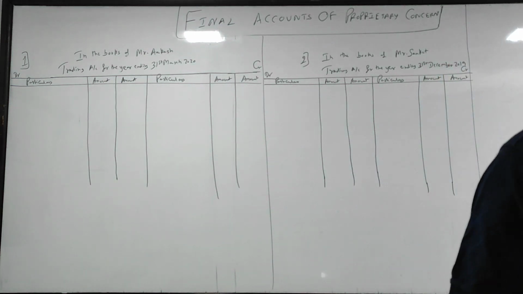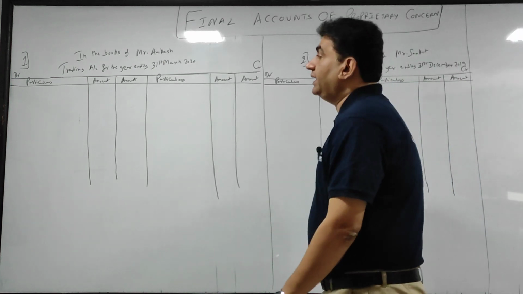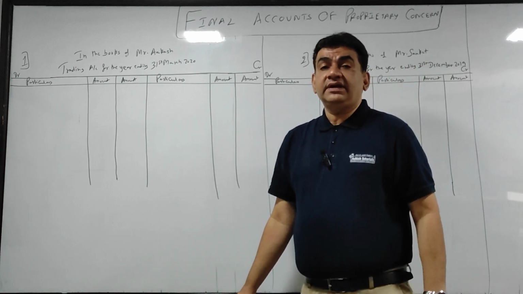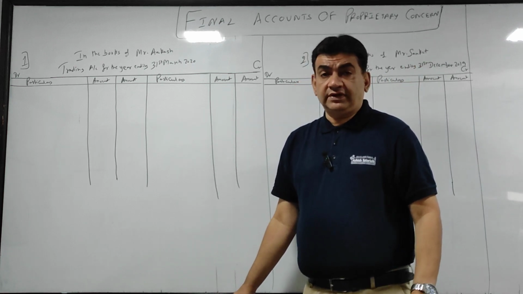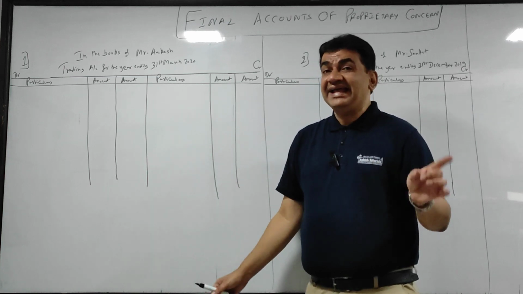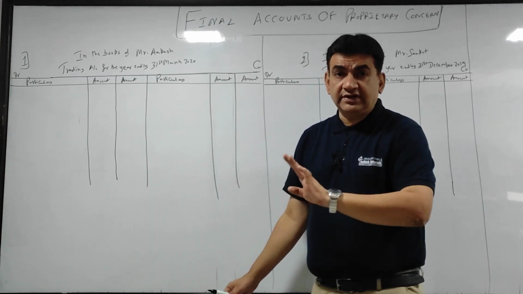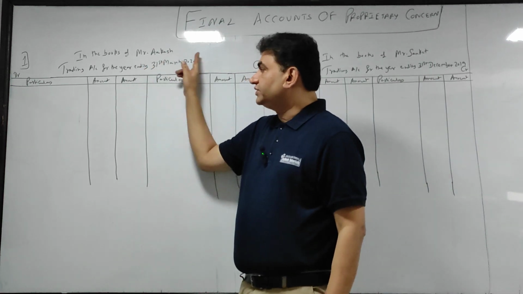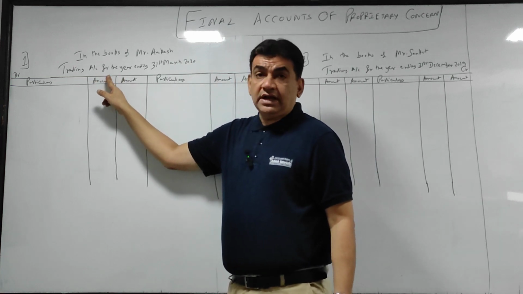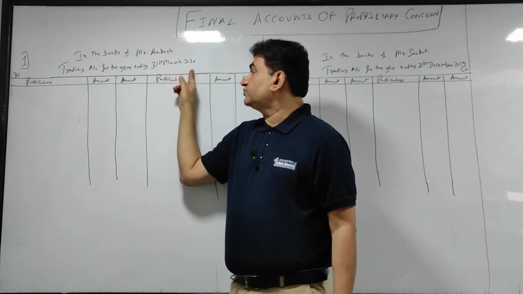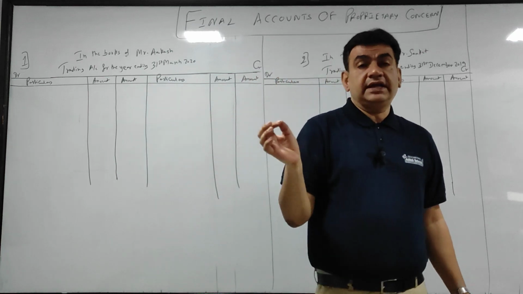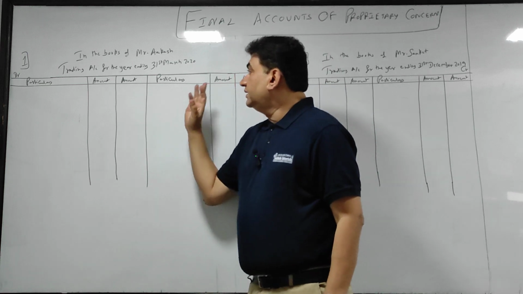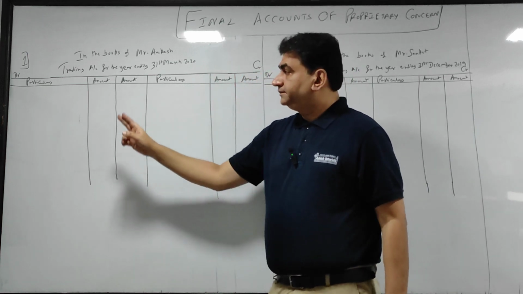Now see, you just have to prepare the trading account. I told you the main motive of preparing the trading account is to find out the gross profit. First the format, and then I'll tell you what comes in the trading account, debit as well as credit. You'll give the heading: in the books of Mr. Akash, trading account for the year ending 31st March 20. Year ending or year ended, trading account for the year ending or year ended 31st March 20.